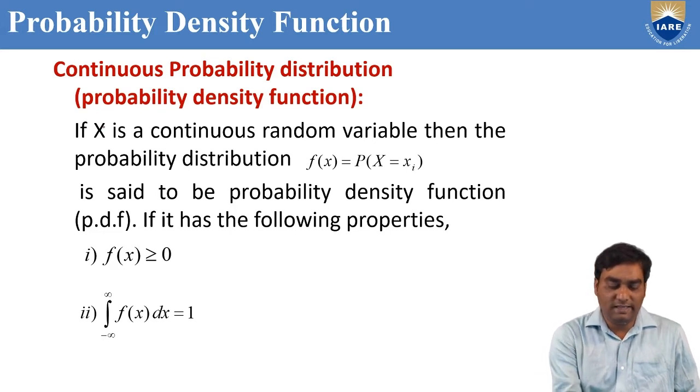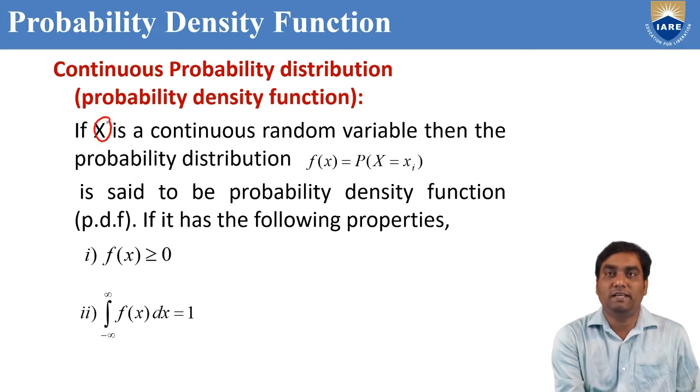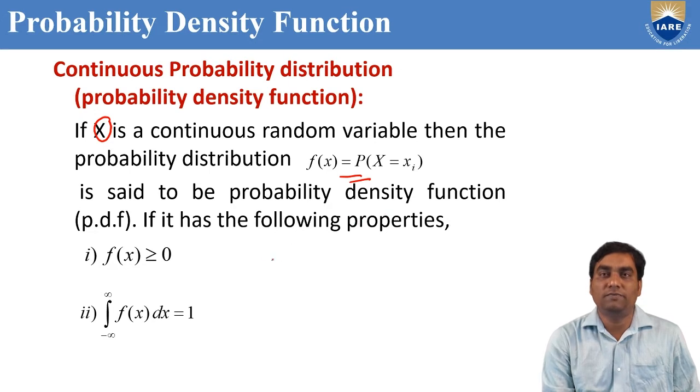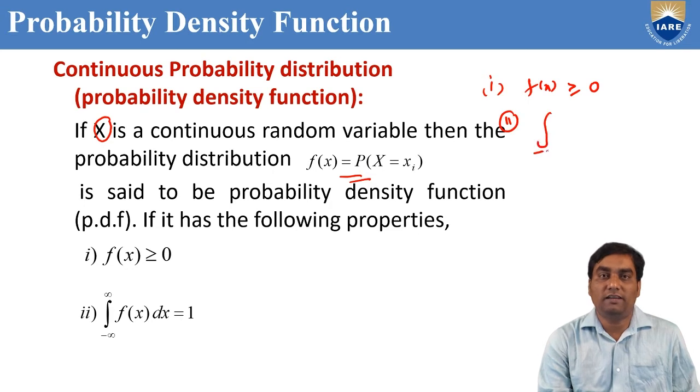If x is a continuous random variable, not a discrete random variable, then any probability distribution f of x equal to p of x equal to xi is said to be a probability density function if it satisfies two properties. What is the first property? f of x greater than or equal to 0. And the second one, instead of sigma, here we take integration from minus infinity to infinity f of x dx equal to 1.